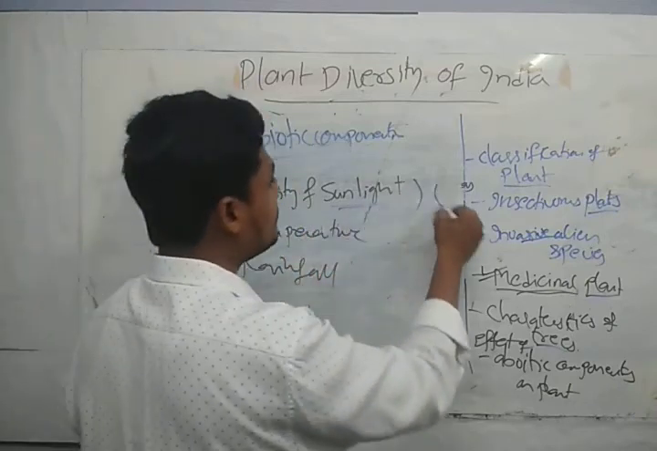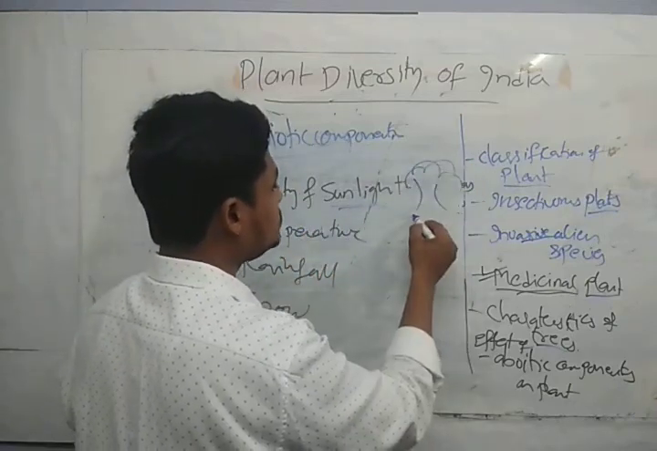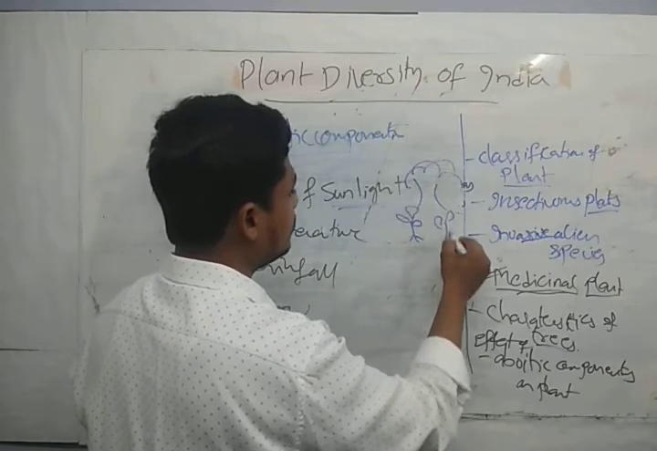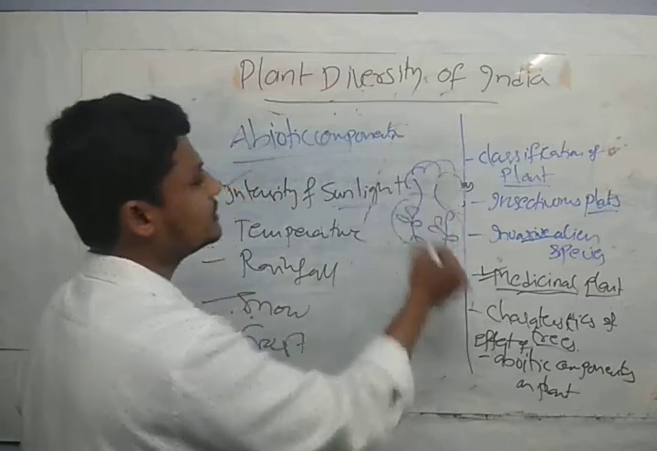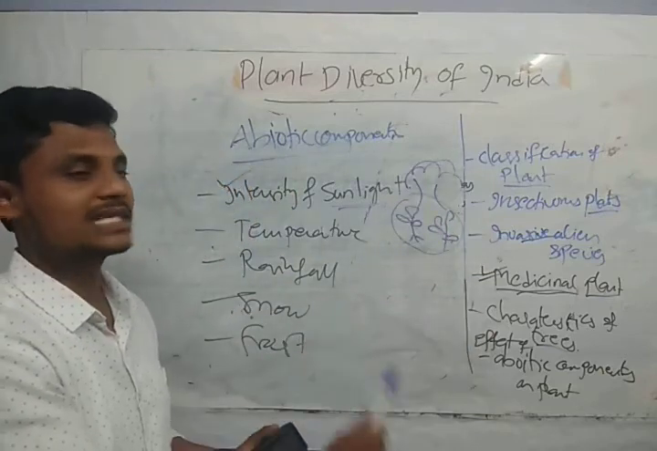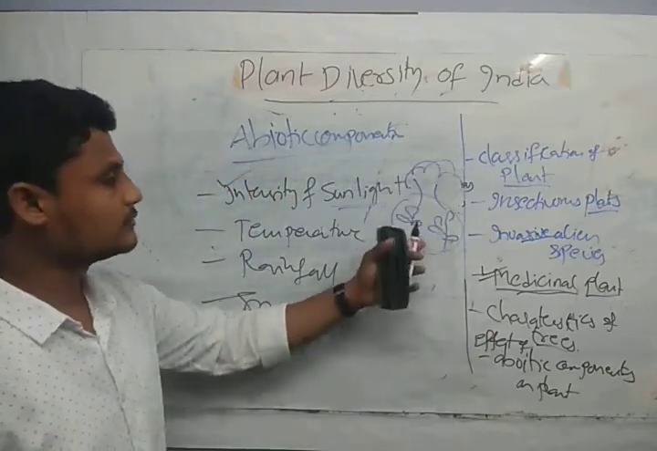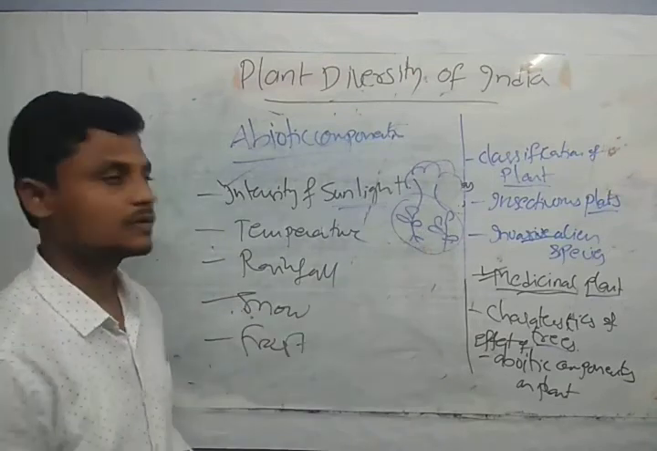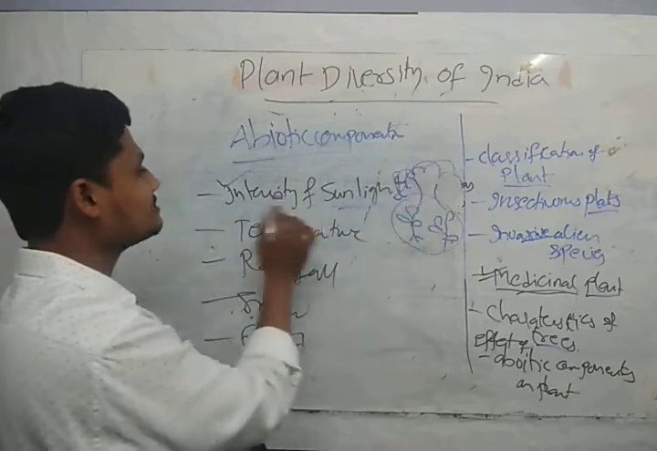So what happens if we have a larger tree and small plants present underneath? Then how are they going to get sunlight? To have photosynthesis, we should have sunlight. So they can't make food with the help of photosynthesis because they are not getting sunlight. Okay, we have some cone-like structure. That's why it plays a very important role.